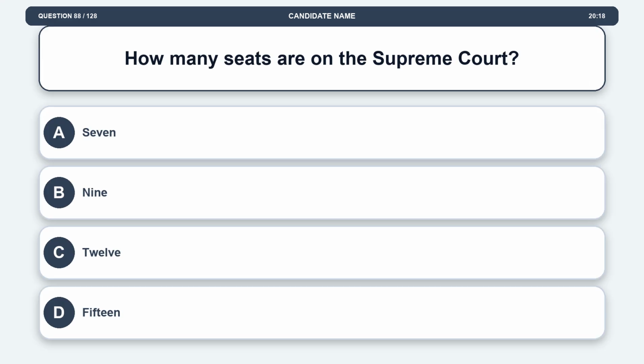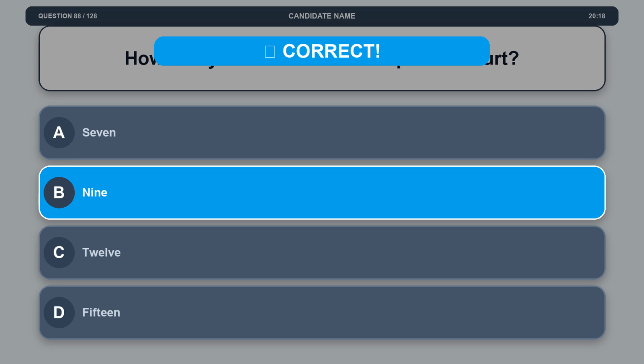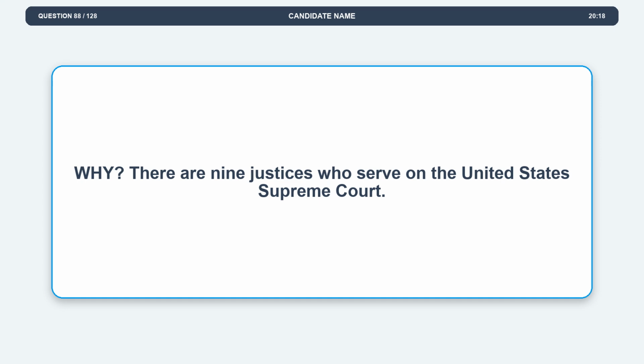Question 88. How many seats are on the Supreme Court? Option A, 7. Option B, 9. Option C, 12. Option D, 15. The correct answer is option B, 9. Explanation. There are 9 justices who serve on the United States Supreme Court.